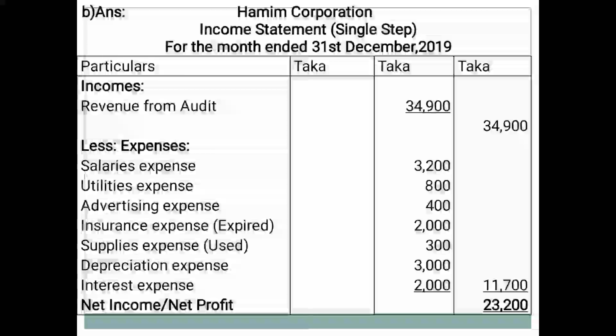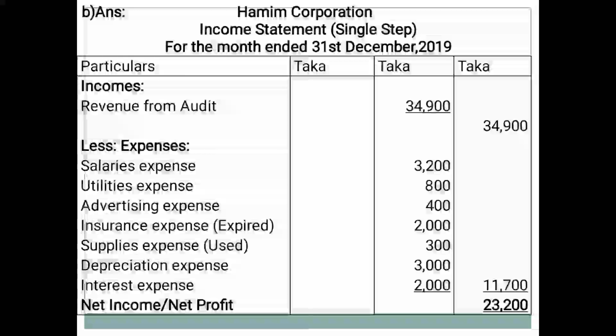Depreciation expense, you can get it from the adjustment or other data. Adjustment number 3, depreciation on equipment, Taka 3,000 is written in the middle column. The last item of expenditure is interest expense. Interest expense Taka 2,000, you can get it from adjustment number 4 or from the 5% loan payable, that is Taka 40,000. The interest charged on the loan is Taka 2,000. First you have to write it in the middle column.